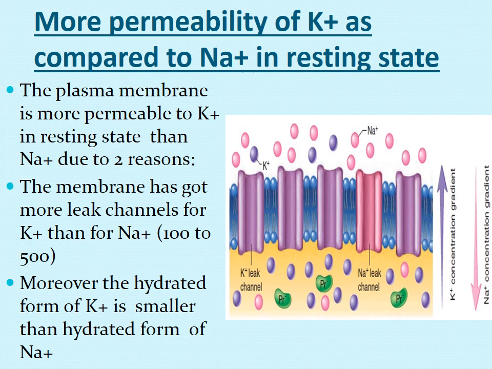So the hydrated potassium is smaller, so the chances that it may leak more are higher. And second, it has more leak channels in the resting state. So more potassium leaks out as compared to sodium, because the number of leak channels is greater for potassium.